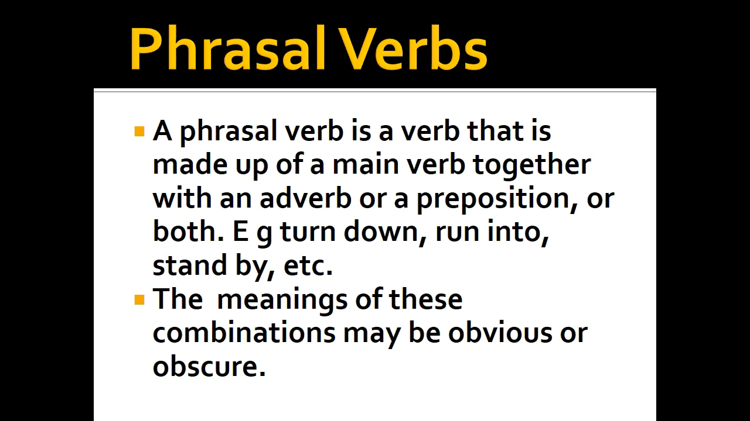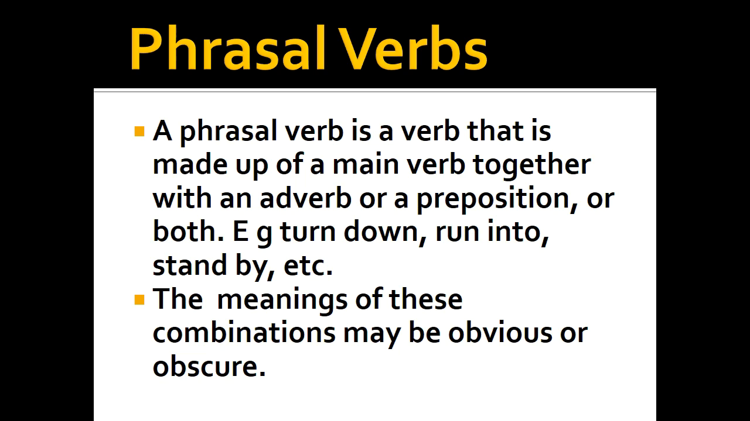Phrasal verbs. A phrasal verb is a verb that is made up of a main verb together with an adverb or a preposition or both. So for instance, words like turn down, run into, stand by, and the rest of them are examples of phrasal verbs. So in short, we can say phrasal verbs comprise verbs and particles. So the meanings of this combination may be obvious or obscure.